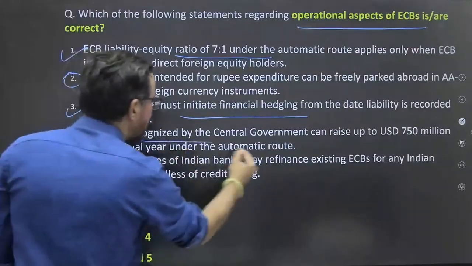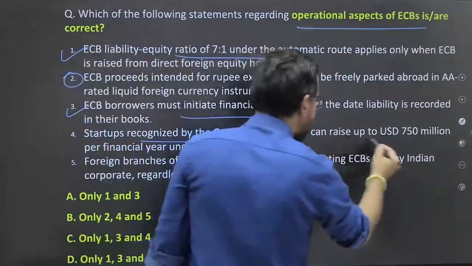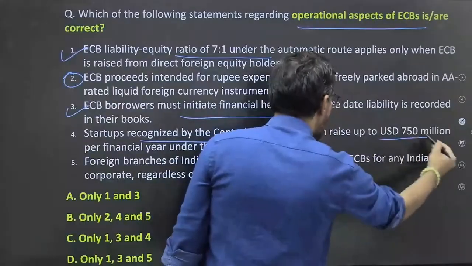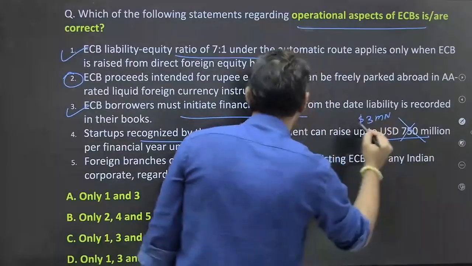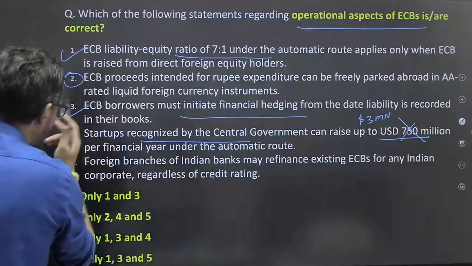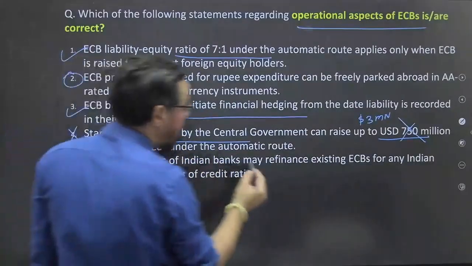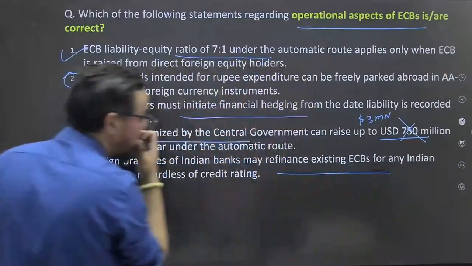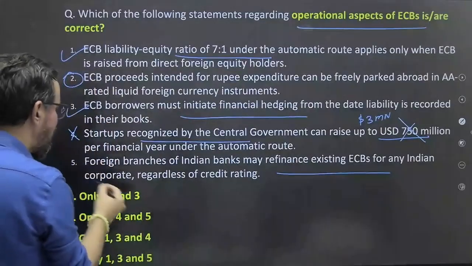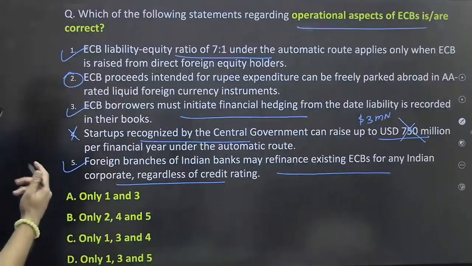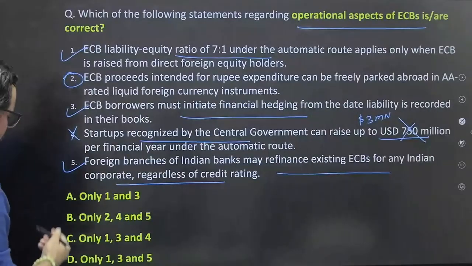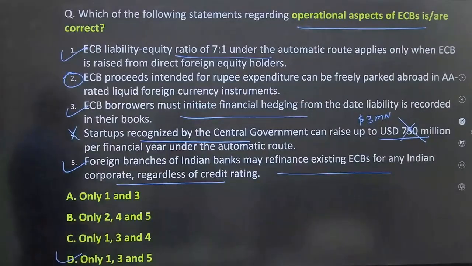Startup recognized by the central government can raise. It is for the normal one. Not 70, for them it is 3 million USD. Only 3 million USD. So this is also wrong. Foreign branches of Indian banks may refinance existing ECBs for any Indian corporate regardless of the credit ratings. Yes. So 1, 3, 5, D should be the right answer for this particular one.